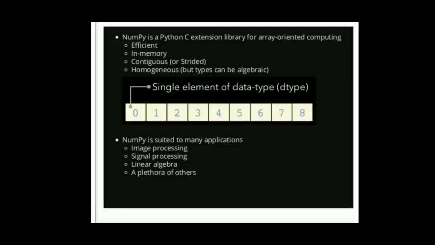NumPy is a Python C extension, efficient, in memory, contiguous, homogeneous. See how the list is stored. So the list is stored with positions 0 to 8. So these are the positions. NumPy is suited to many applications such as image processing. So while processing images, in case of internet or in case of computer, you will use NumPy for image processing. So signal processing, linear algebra, a plethora of others.